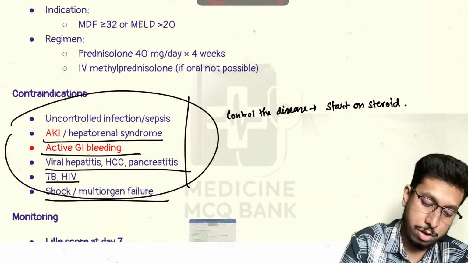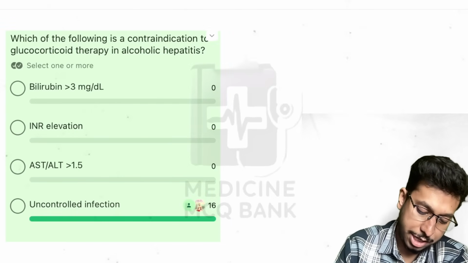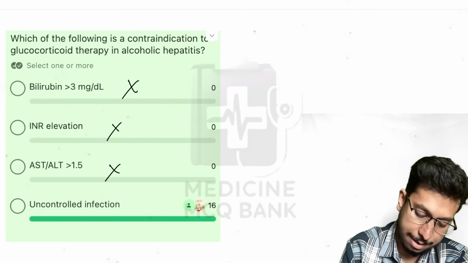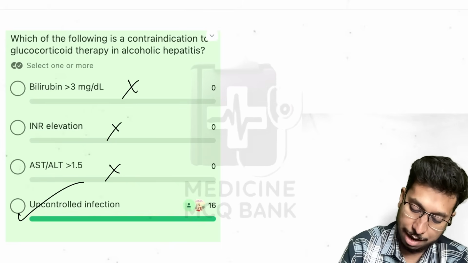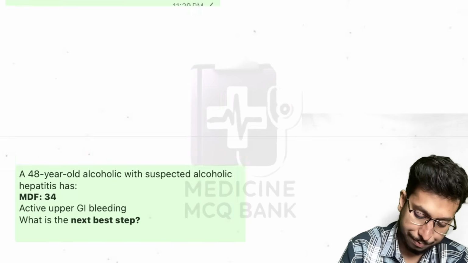All right. So as you can see here, which of the following is a contraindication? Bilirubin more than 2? No, it is not. INR elevation? No. AST/ALT? No. Even that is an indication to consider this to be alcohol-induced liver injury. Uncontrolled infection? Yes, it is a big contraindication for starting the patient on steroid.